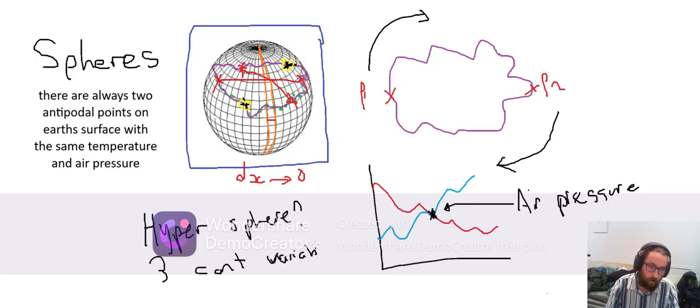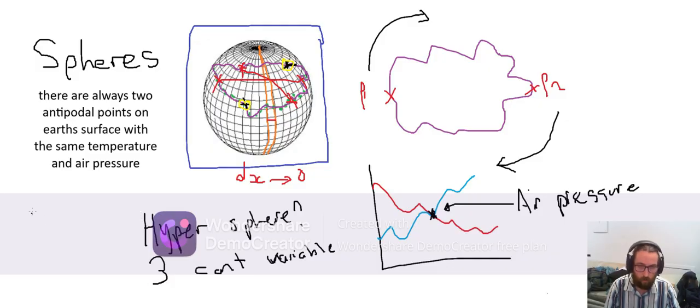So maybe we can go temperature, air pressure, and then the strength of the wind, or maybe the volume, like maybe the sound volume taken from that area. I don't know, anything continuous, it shouldn't really matter.